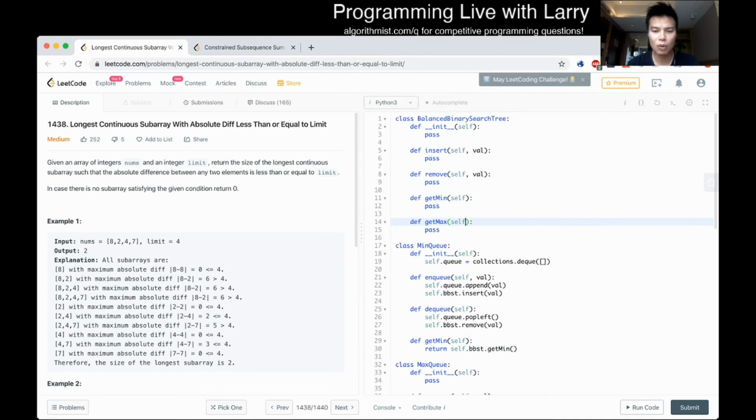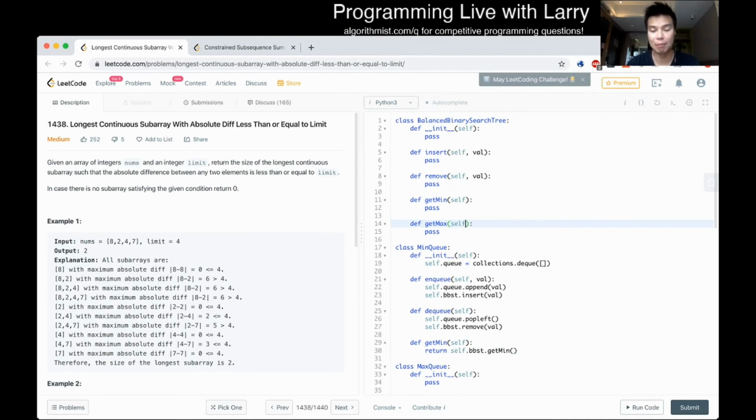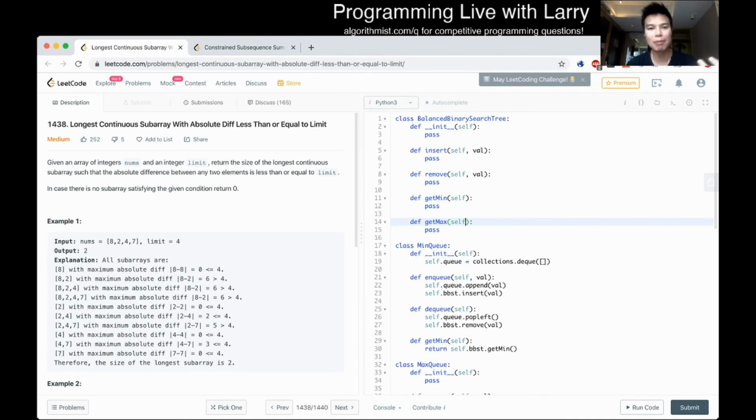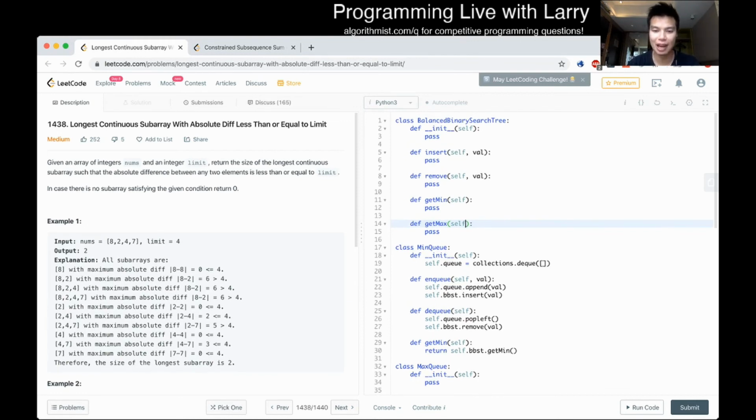Okay, so now, what are the costs of these operations? If you remember your balanced binary search tree days, insertion will be O(log n), remove will also be O(log n), and get min is also O(log n). There are many different types of binary search trees, so I don't want to get into that in this video, but just know that these will be log n.